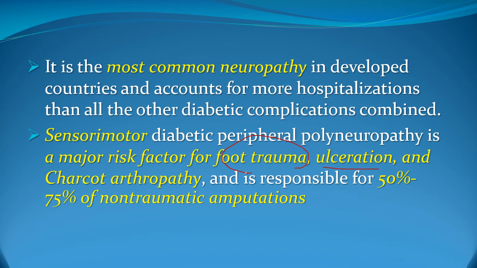If you combine this with the possibility of the presence of macrovascular complications involving the peripheral arterial tree, it means that the injury will not be properly healed because there is a defective circulation.